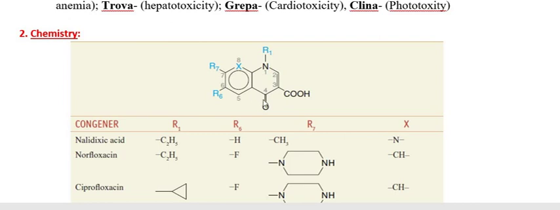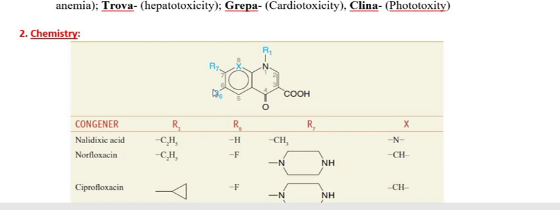So in the primary ring there is the presence of carboxylic acid at position 3. However, on the next ring at position 6, there is substitution of fluorine, and as a result we receive the antimicrobial agent group that we call fluoroquinolones.